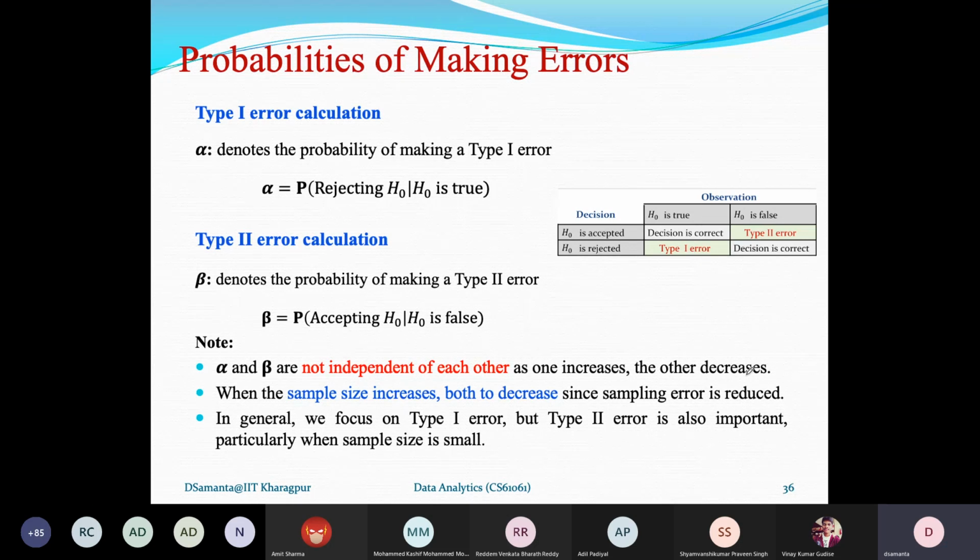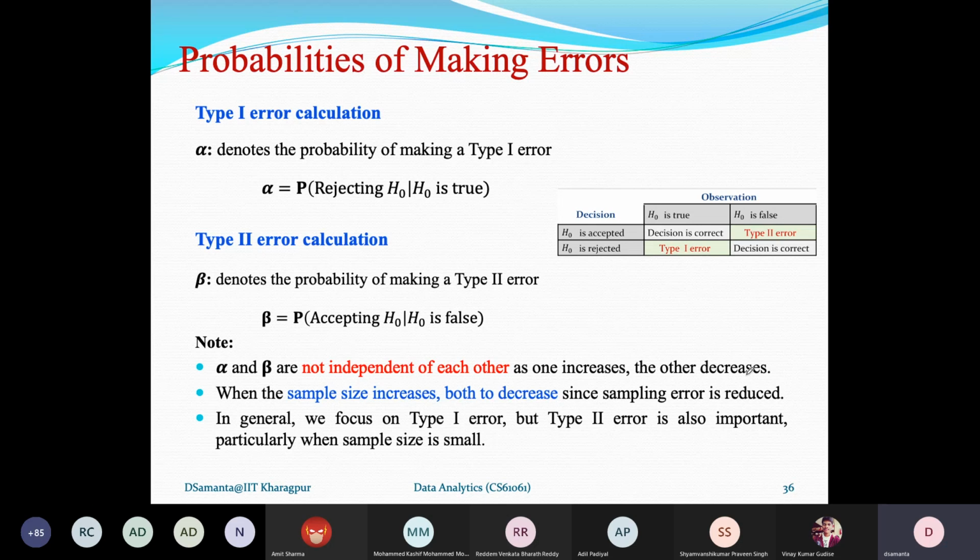It is like this. Type 1 error is actually that you are innocent, but we are declaring that you committed the crime. So it is the error. We will try to reduce this type 1 error as much as possible.